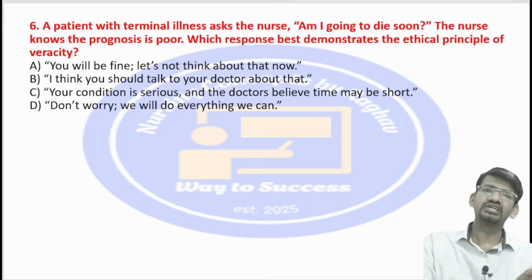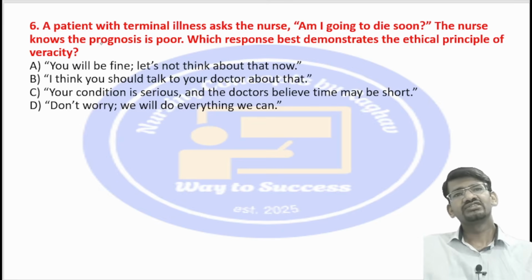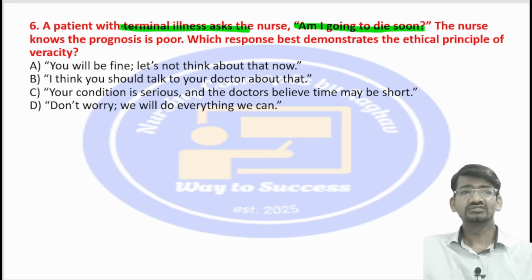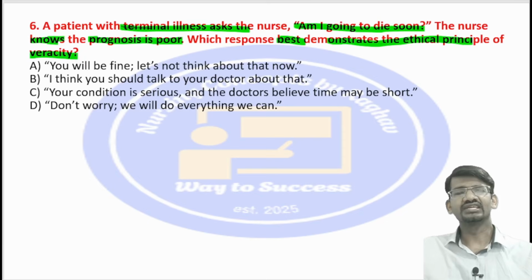Okay, the next question here: a patient with a terminal illness asks the nurse, am I going to die soon? The nurse knows that the prognosis is poor. Which response best demonstrates the ethical principle of veracity?